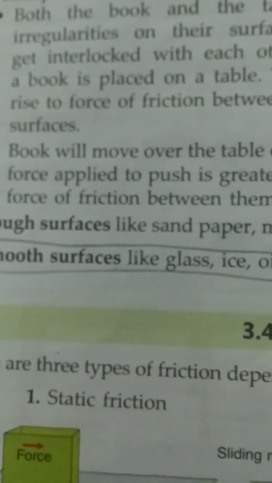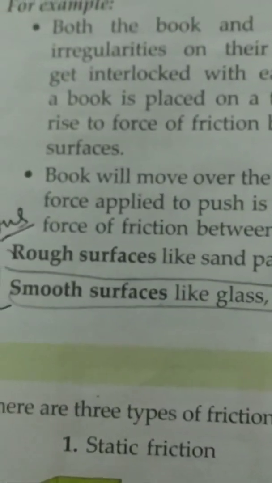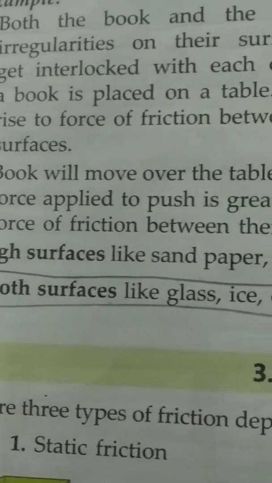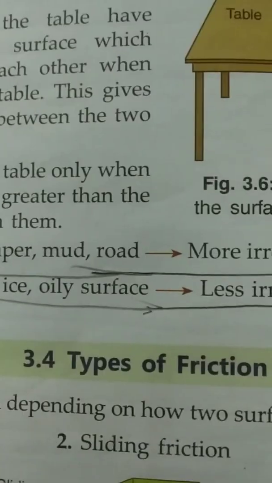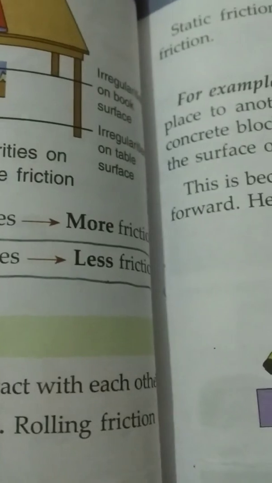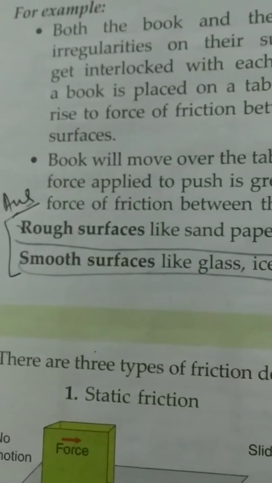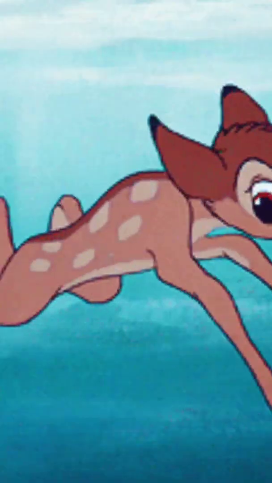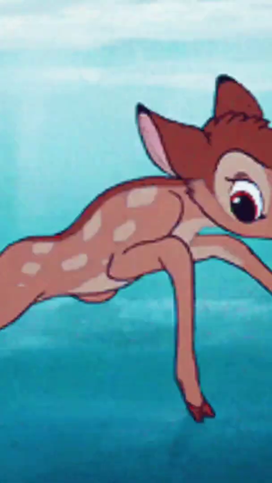Now you can see rough surfaces like sandpaper, mud, road: more irregularities, more friction. Smooth surfaces like glass, ice, oily surface: less irregularities, less friction.